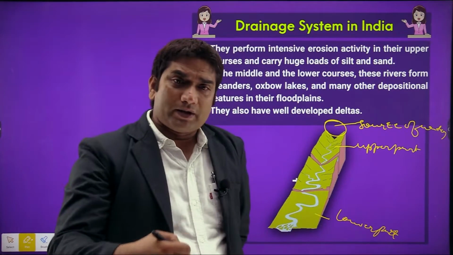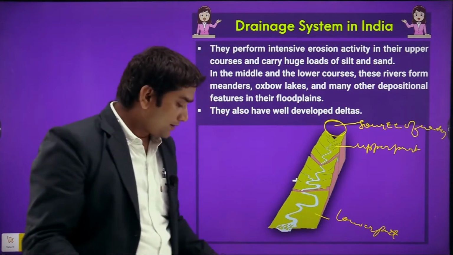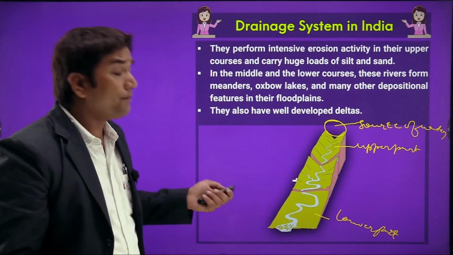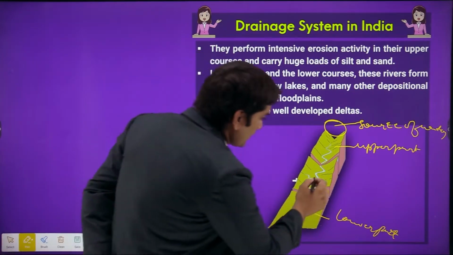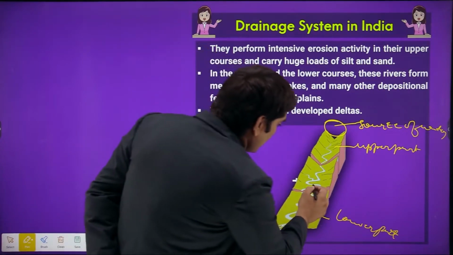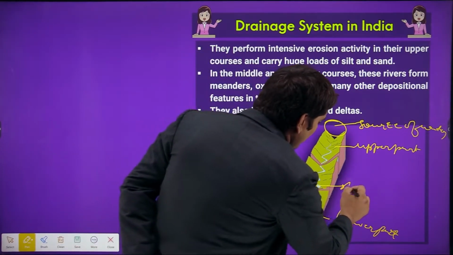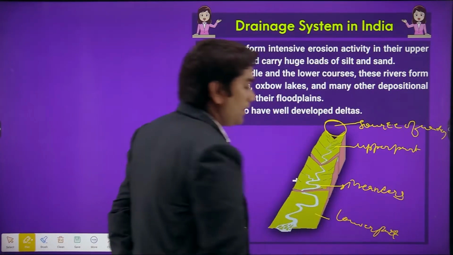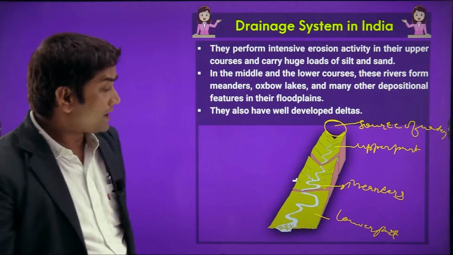Now here we basically have what we can call meanders. Now what are meanders? Meanders are the curves that form in rivers because of uplands and lowlands. What do we call these curves? Meanders, right? These curves are basically called meanders.